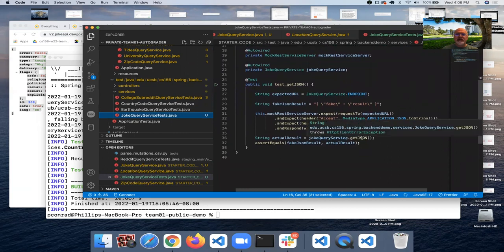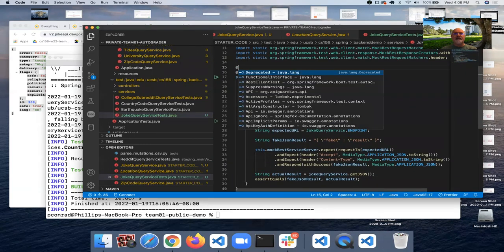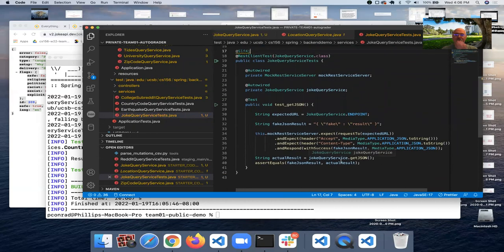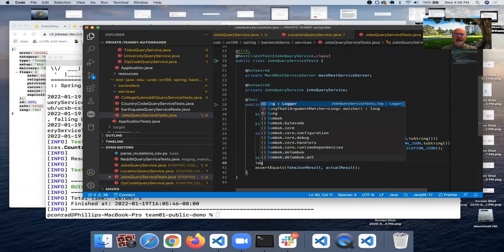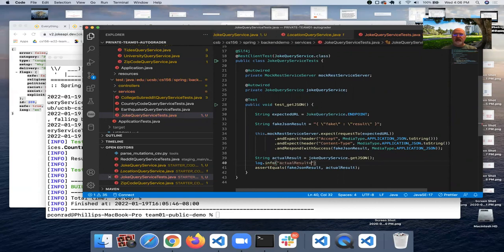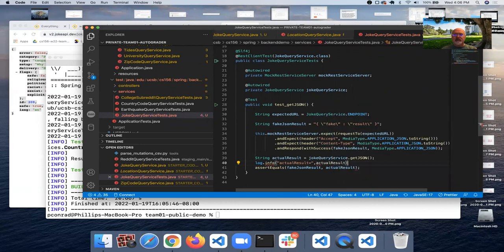Joke query service.getJSON. Let's try this. So this is where we can use our @Slf4j, and then we can come down here and we can say log.info actual result equals, and then let's print out our actual result.